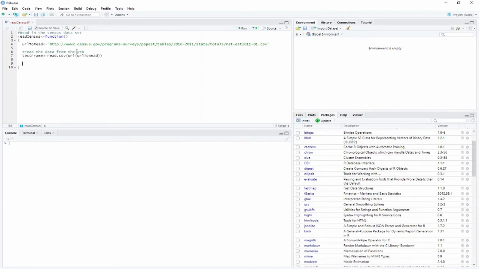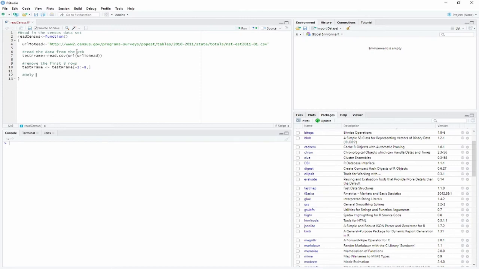Now, let's get to that data munging part. So we're going to remove the first 8 rows, which was that header information. So test frame, store inside of it test frame. And as a review, square brackets, and we want rows, so rows come before the comma. And to delete, we use a minus.